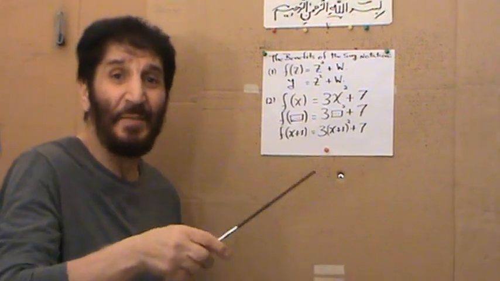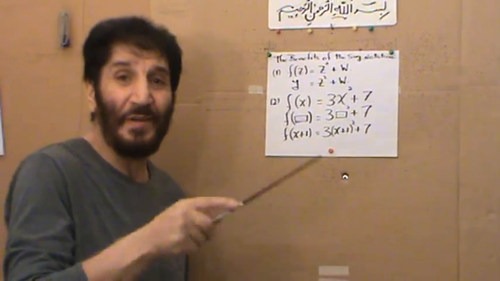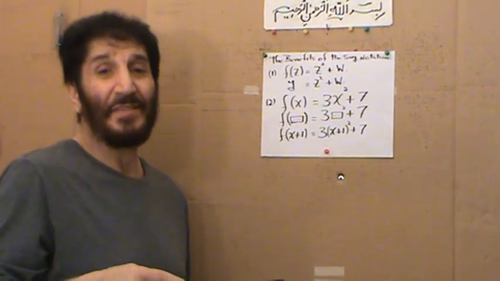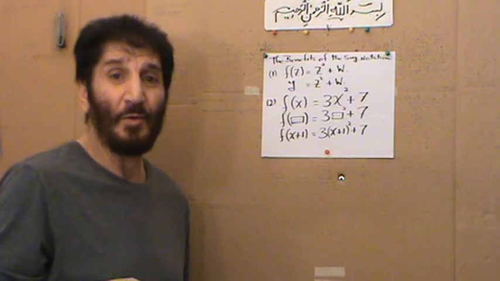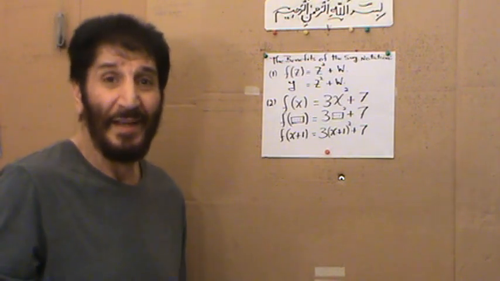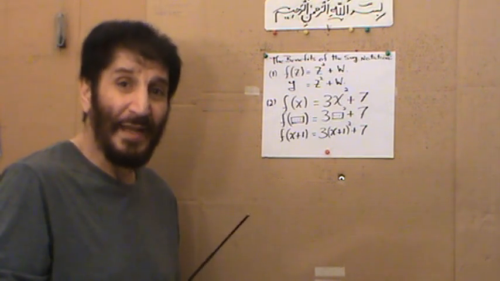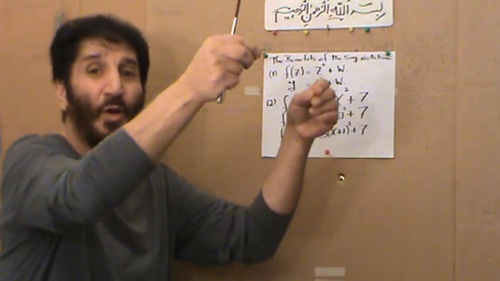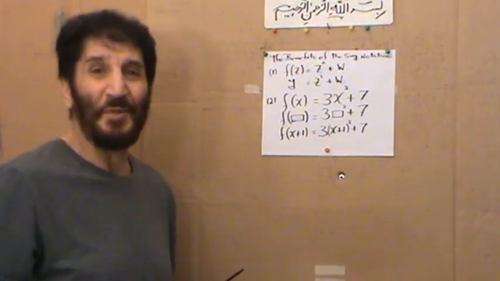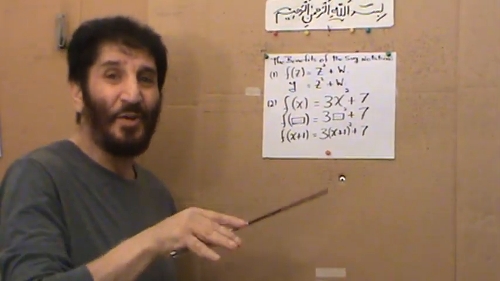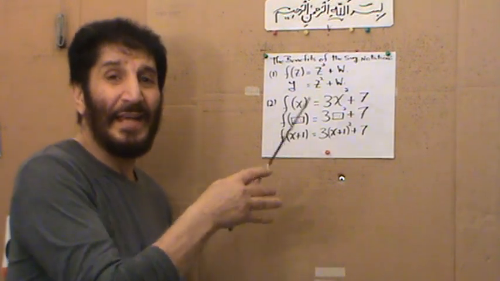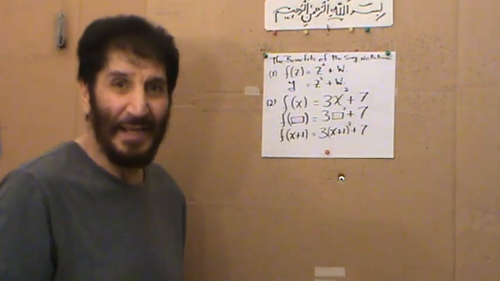3 remains the same, but x starts to assume different values. Then we can say, for example, f of x equals x squared plus 7. So the graph of the parabola is moved up 7 units. That 7 is the constant, it remains the same, but x starts to assume different values.